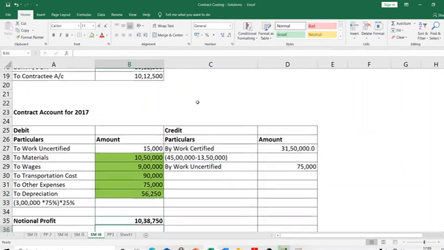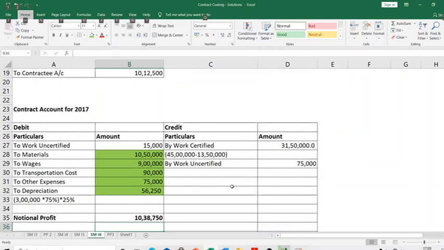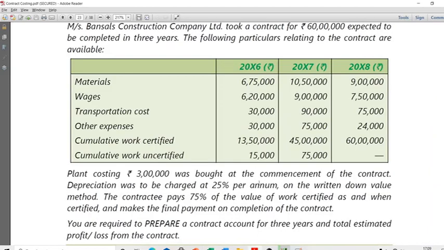Now, let's look at the work certified, uncertified discussion right here. The question says work certified is 45 lakhs. It does not mean that this is work that has happened in 2017 that is certified. What happens is, on the last day of 2016, the architect or the expert comes and says work certified is 13 lakh 50,000.